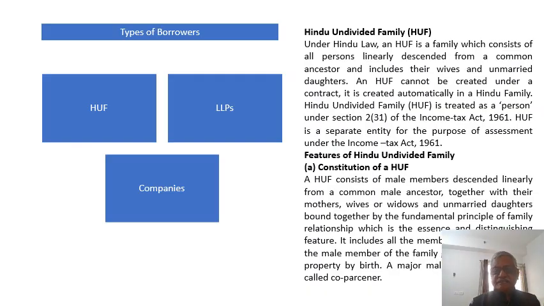So first we shall start discussing the Hindu undivided family. Under Hindu law, an HUF is a family which consists of all persons linearly descended from a common ancestor and includes their wives and unmarried daughters. An HUF cannot be treated as created under a contract. It is created automatically in a Hindu family.